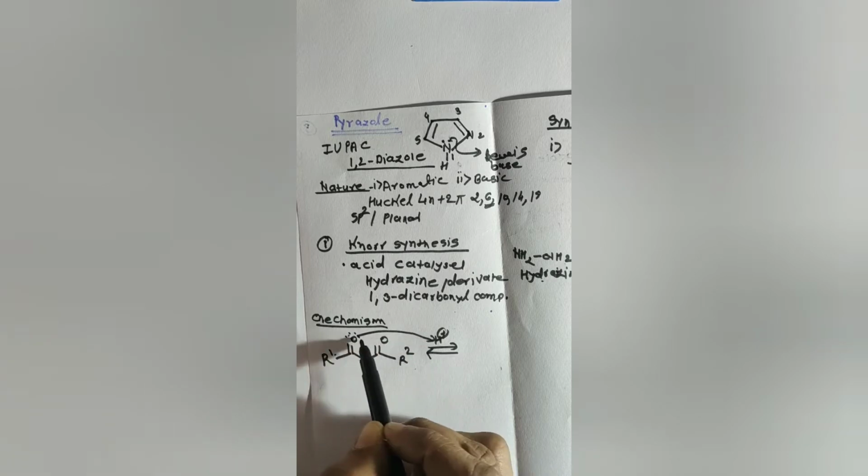This lone pair will abstract this H plus, and it will convert into R1, O, single bond H, double bond O, and R2. As the oxygen uses its lone pair to form a bond with H plus, it will form a plus charge.